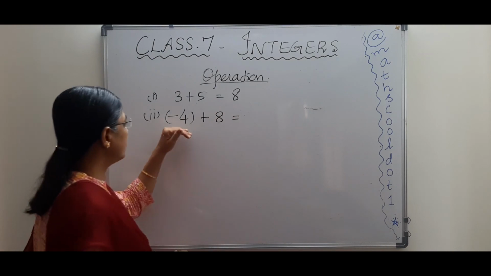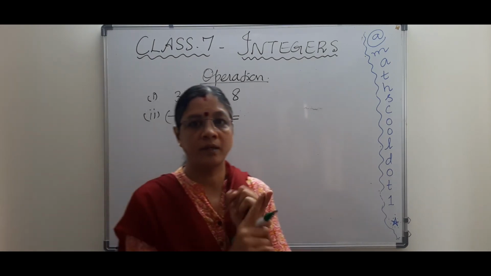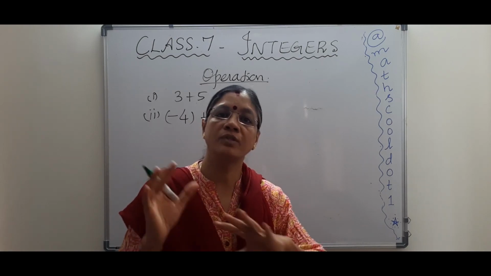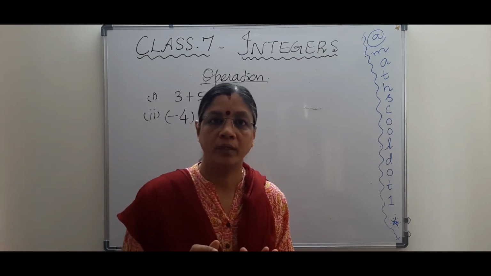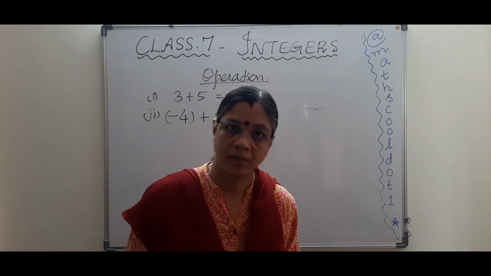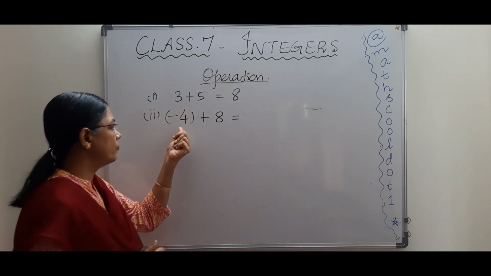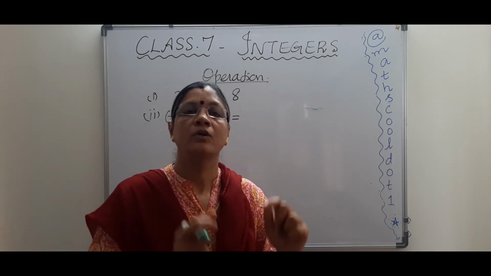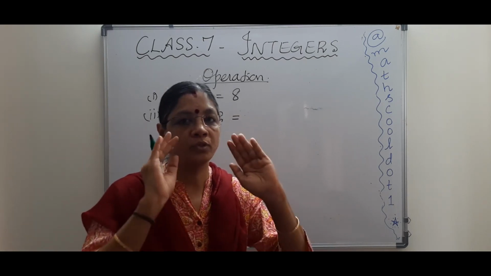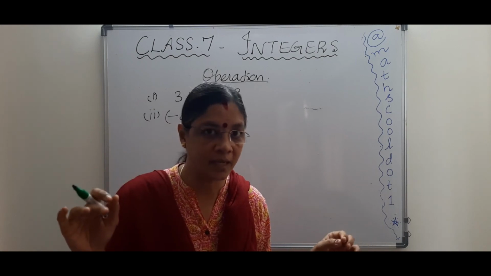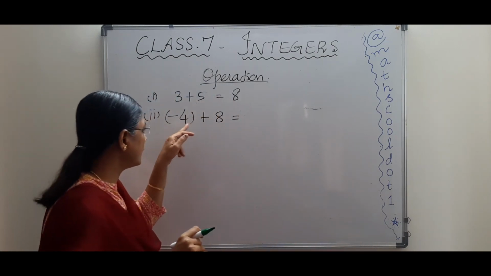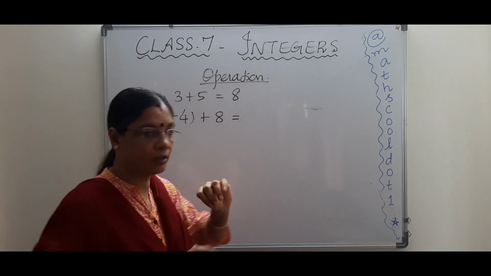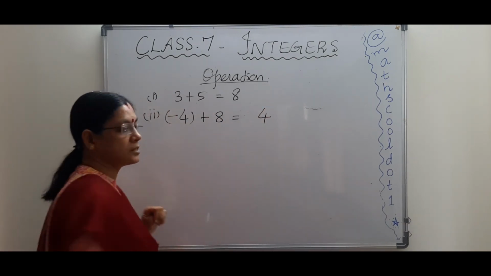So the first condition is, if both are of the same signs, then you just add both the numbers and then you put the same sign. The second thing is, if one is negative and another one is positive, you just subtract the numbers. You forget the signs, you just subtract only the numbers. 8 minus 4 is what? You get 4, right? So 4 is the answer.